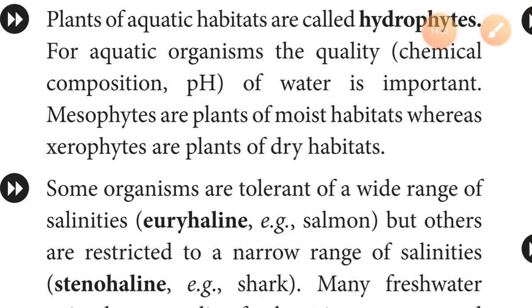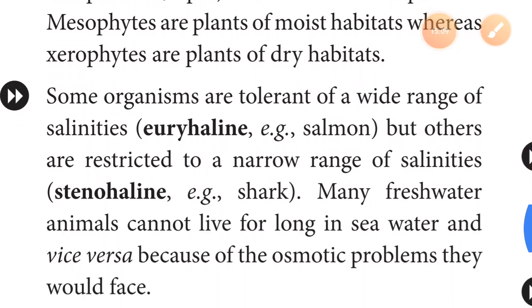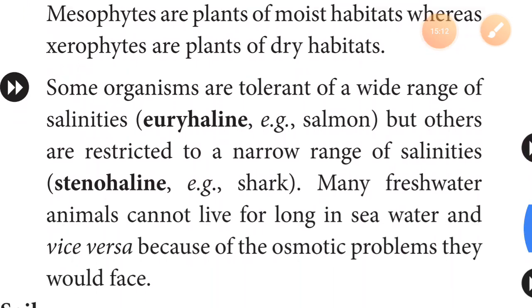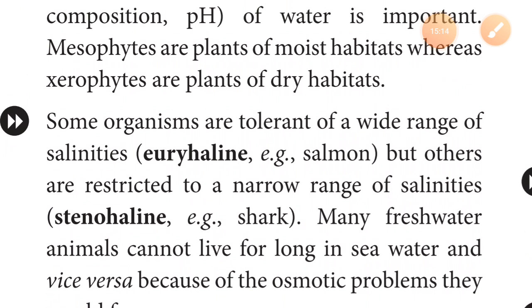And mesophytes are plants that need moist conditions, that is, an appropriate or moderate amount of water. And xerophytes are plants that live in dry conditions, a dry habitat. On the basis of tolerating the range of all these things, we can classify organisms, right?